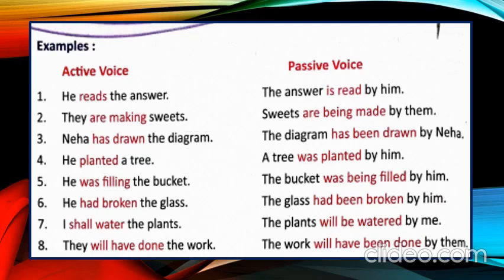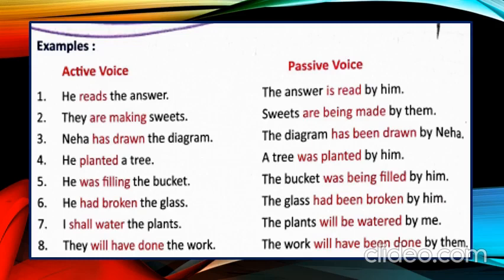Now here are some examples. Sentence number 1, he reads the answer. In this sentence, the subject is he and the object is the answer. When we change an active voice into passive voice, the subject will be object and object will be subject. So the passive voice is: the answer is read by him. As we can see, this sentence is in simple present tense. So now we use is and third form of verb.